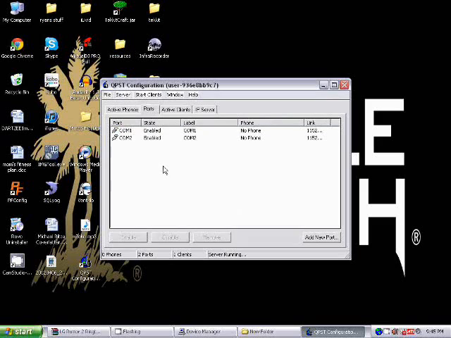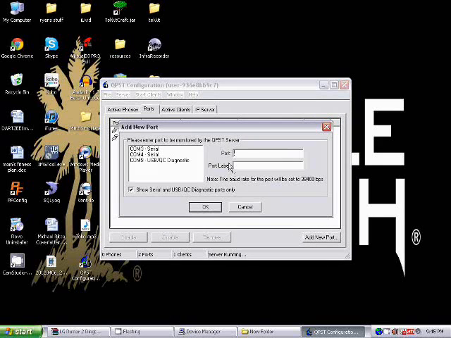Now, if yours is COM1 or 2, which is already in here, just ignore this step. But if yours is not COM1 or 2, just go ahead and go add new port. And oh, that's never popped up for me, but ironically that's the COM we need.